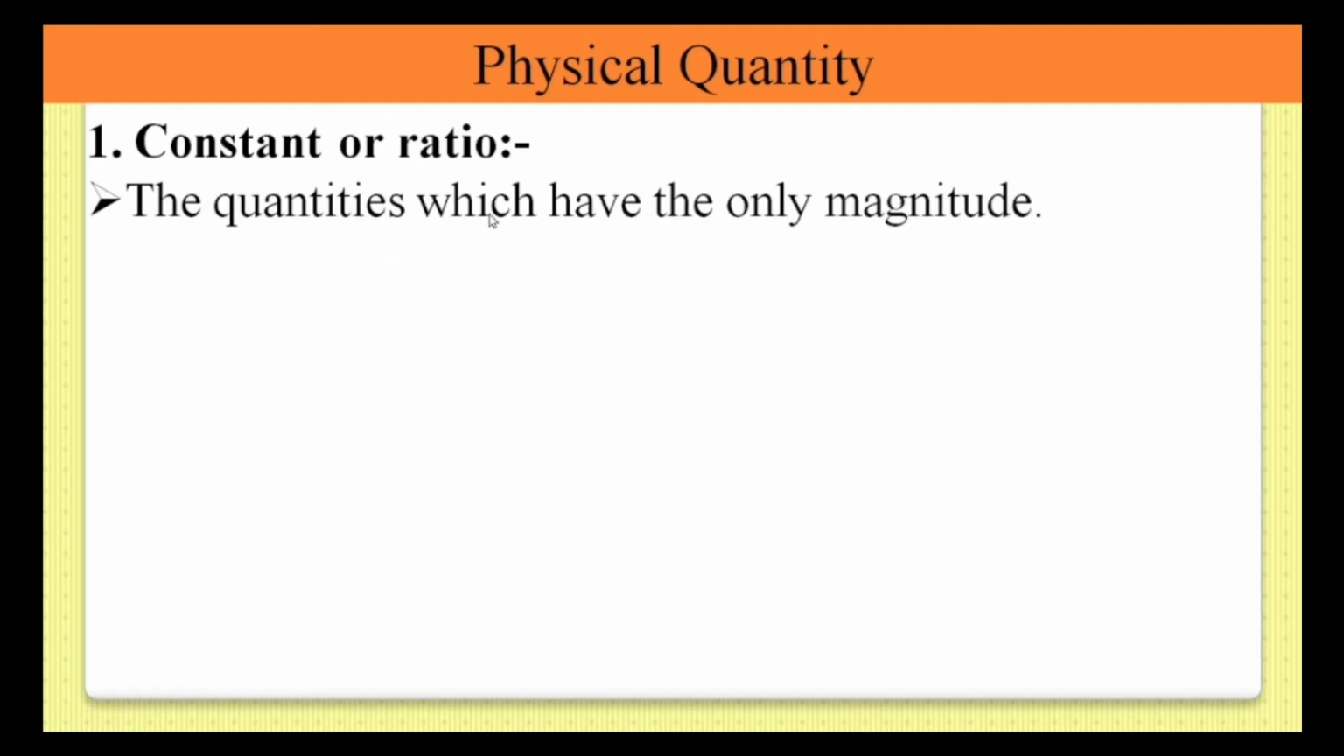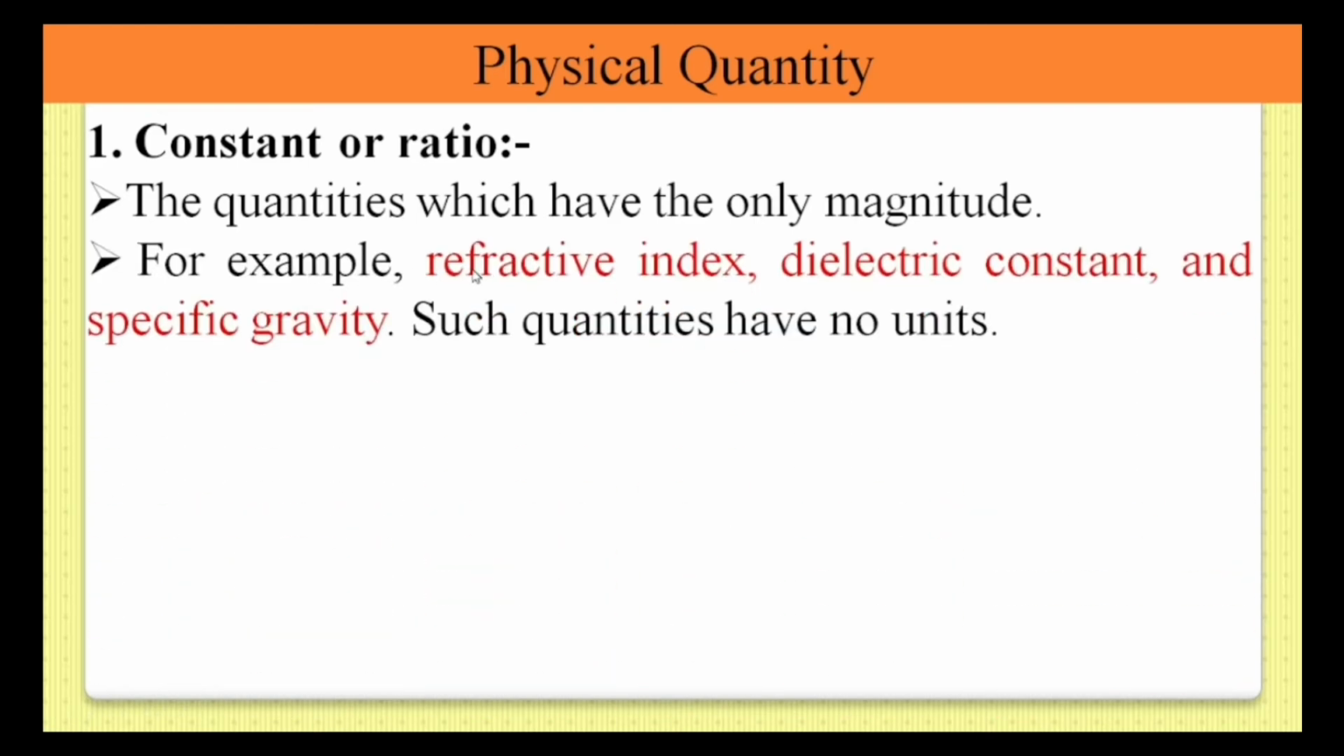The quantities which have only magnitude, this type of quantities are called constant or ratio. Let's see some examples: refractive index, dielectric constant, and specific gravity. These are some examples of constant or ratio because they have no unit, only a numerical value, and this type of quantities are called constant or ratio.